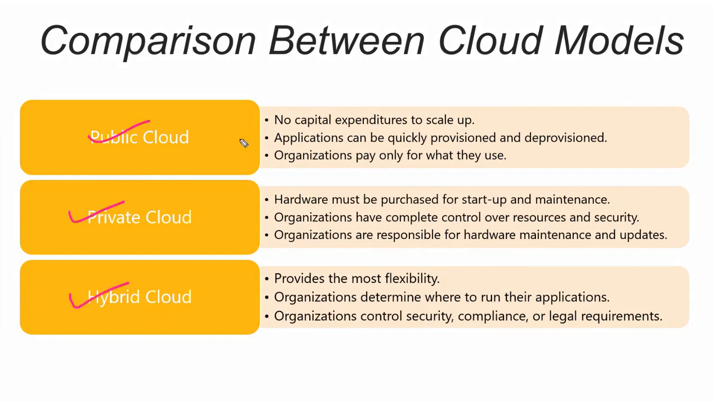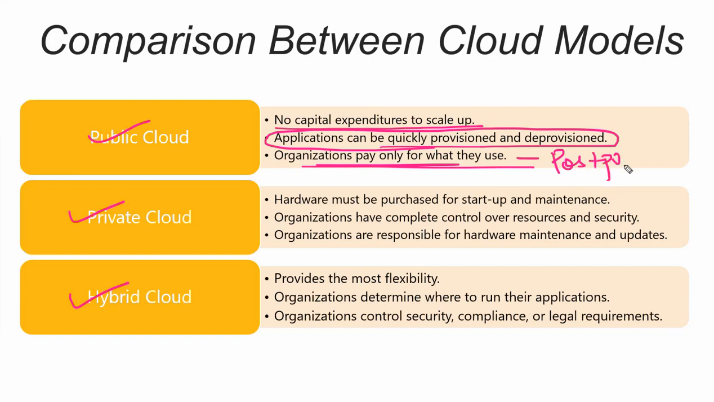Okay, so we don't have any capital expenditure to scale up. Applications can be quickly provisioned and deprovisioned, meaning you can quickly create and delete your application, and organizations pay only for what they use, just like a postpaid connection. You get a postpaid bill on your telephone, or for your broadband, or for your various broadcast partners. It's the same thing: they are paying for whatever the clients are using, the services they use.